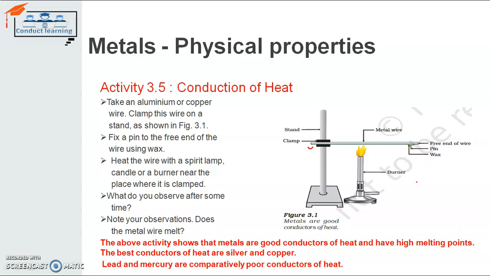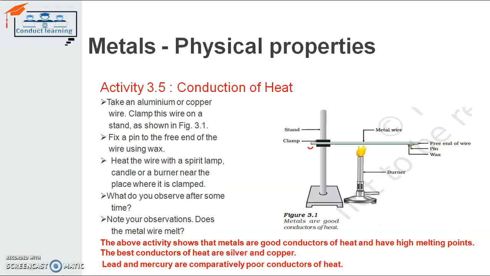So from here we understand that metals are good conductors of heat. The above activity shows that metals are good conductors of heat and have a high melting point, because with that heat conduction the metal does not melt. So a high melting point is also there with aluminium or copper. The best conductors of heat are silver and copper. Silver and copper are both good conductors of heat.